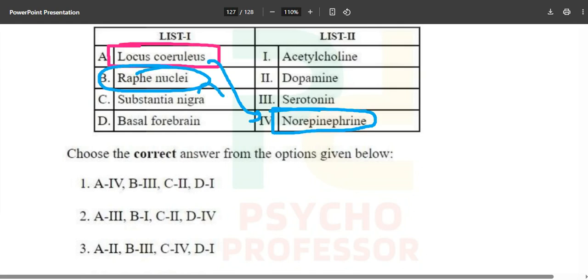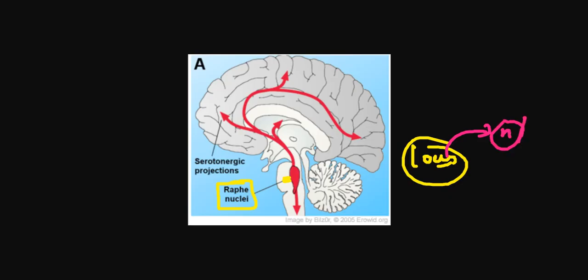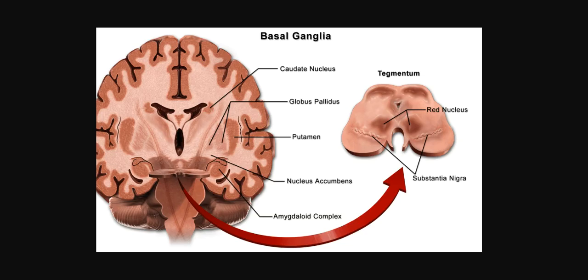Now raphe nuclei is for your serotonin. Over here, as you can see, this raphe nuclei is in a similar position as locus coeruleus. But locus coeruleus was giving out norepinephrine, and this is giving you serotonin. You can see serotonin going out from this point called raphe nuclei.